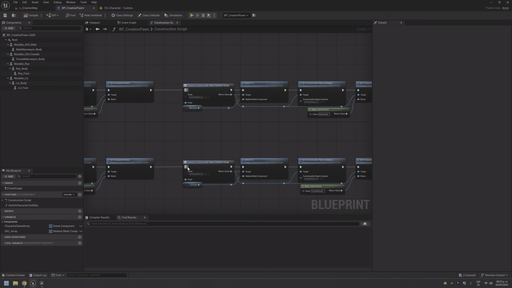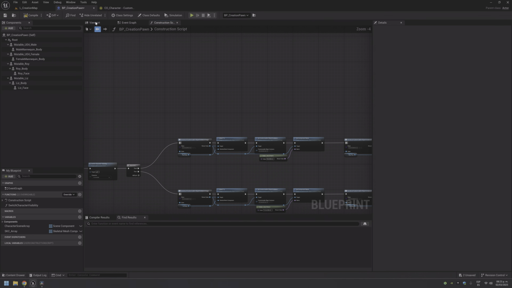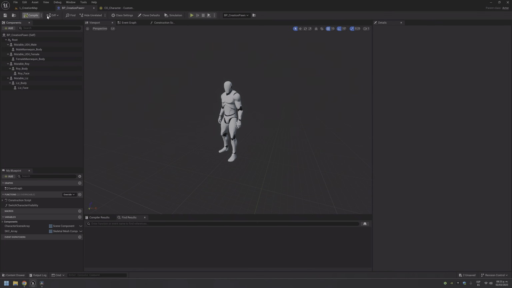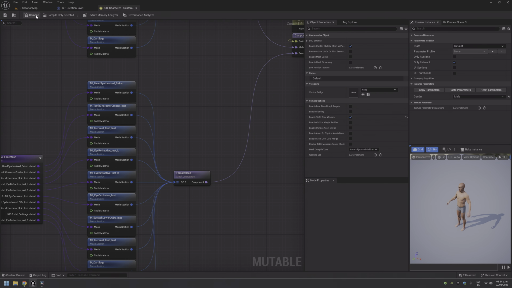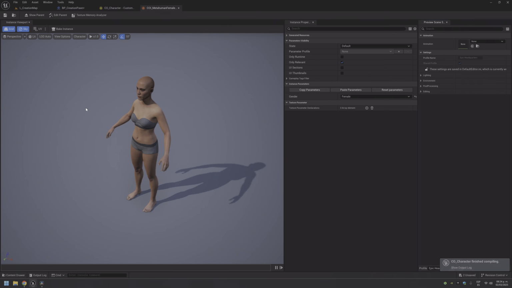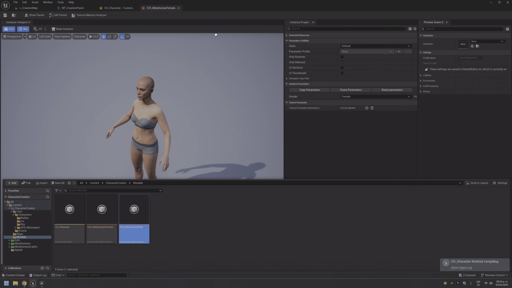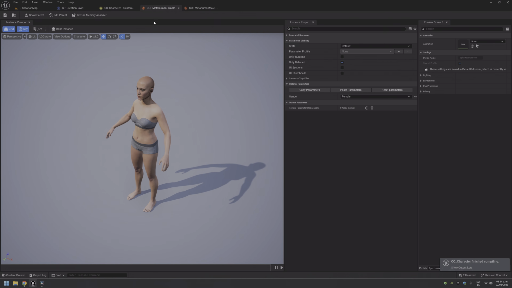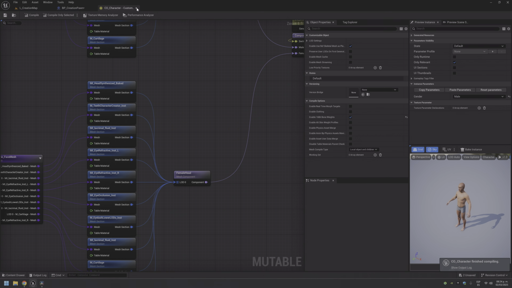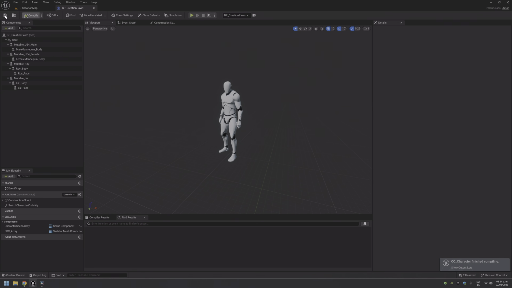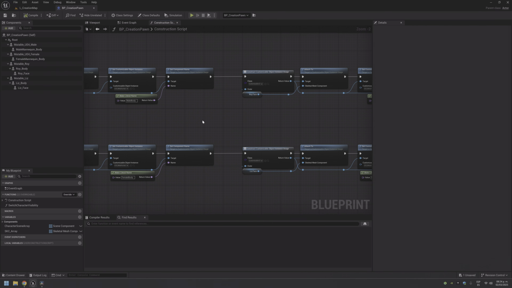If everything is done correctly, check this here, here, and here. If I compile this, so compile this, and just in case, compile this. Look at the time. And save this and save this. That's the problem in Mutable. You have to compile and save everything to be 100% sure that this will work.